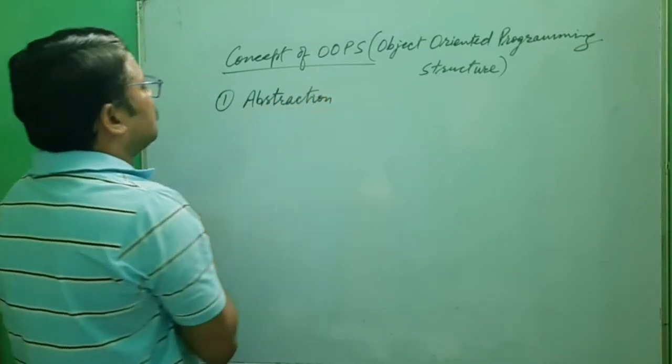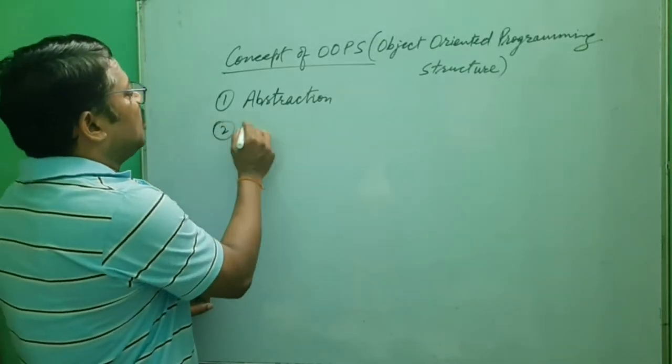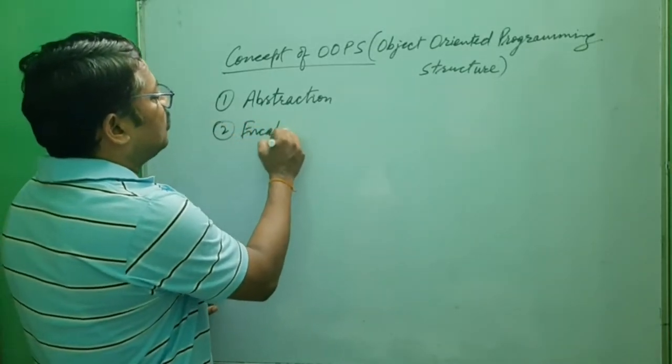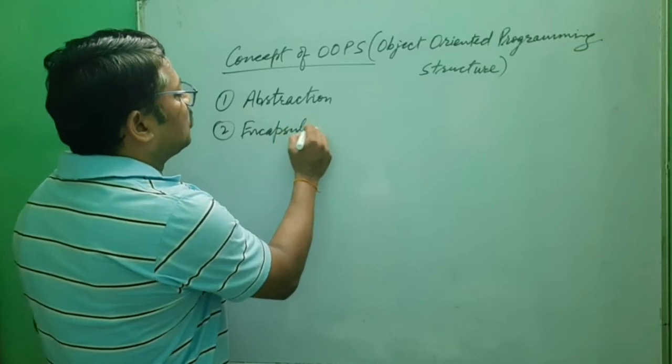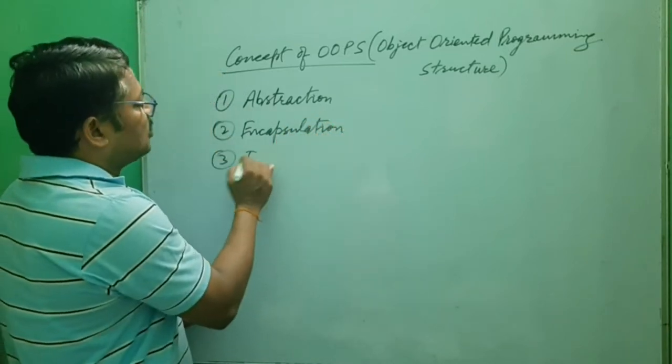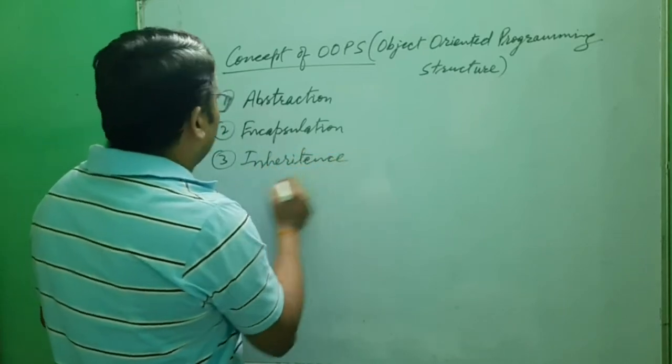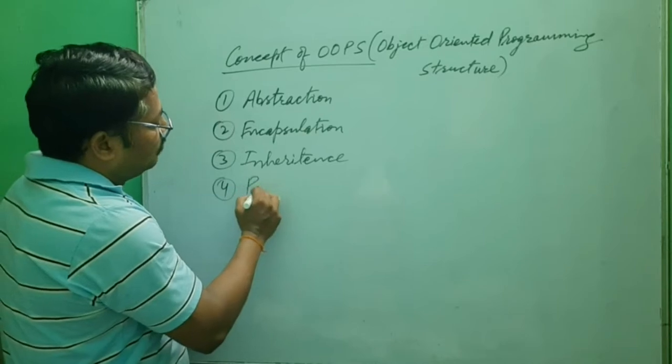First is abstraction. Abstraction means what we will understand. The second one is encapsulation. The third one is inheritance. The fourth one is polymorphism.